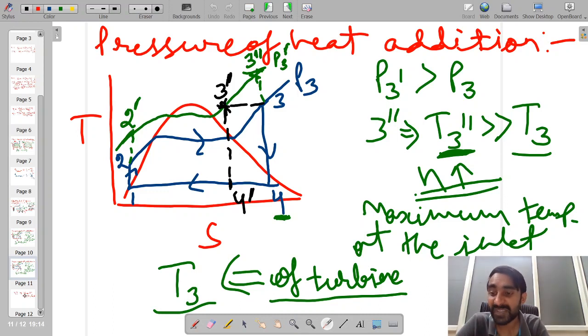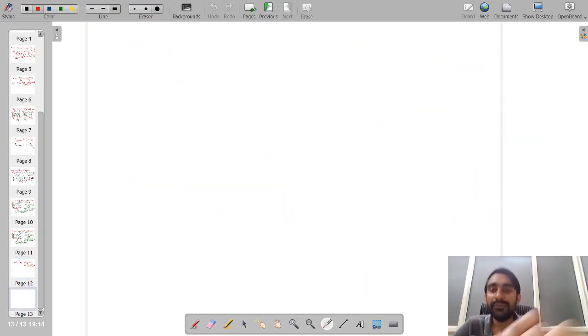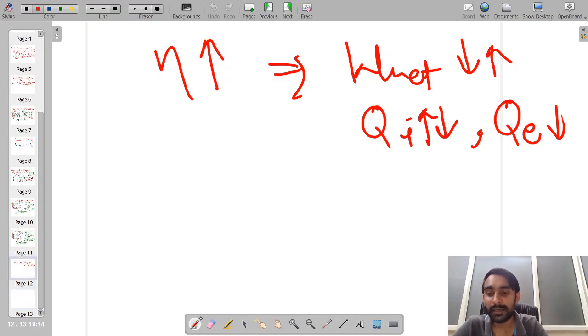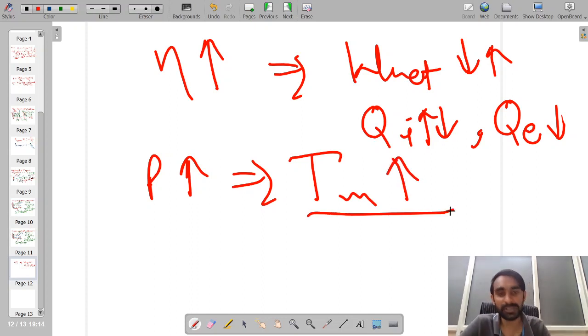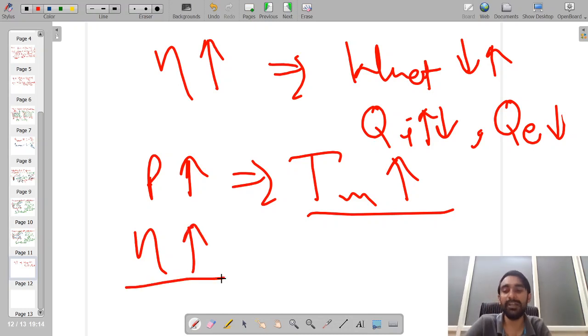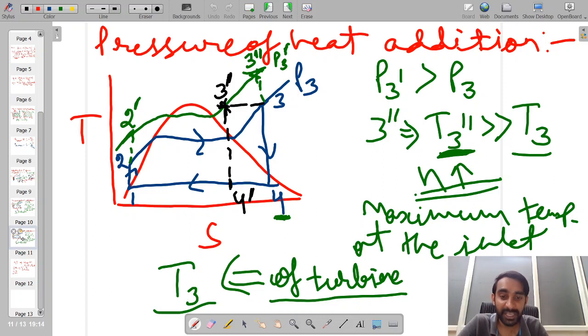So after increasing the pressure, the mean temperature of heat addition has actually increased, because of which the efficiency of the cycle will be increasing. But at the same point of time, the quality of the steam has decreased significantly.